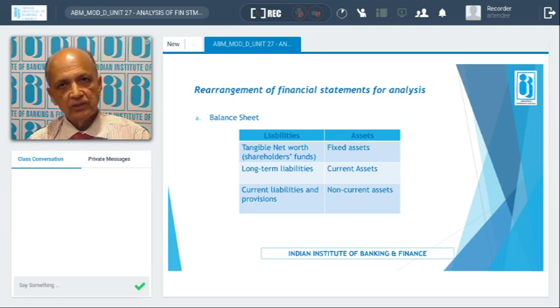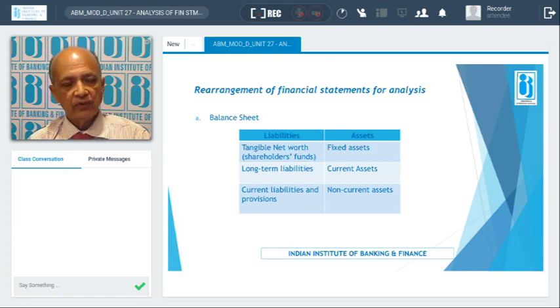Then form number 6 is the fund flow statement. Form number 7 is the project cost and means of finance. So these are the forms. Out of that, the second and third, that is the operating statement and balance sheet statement, both are very important. The balance sheet position is to be analyzed by the banker while doing this loan processing.